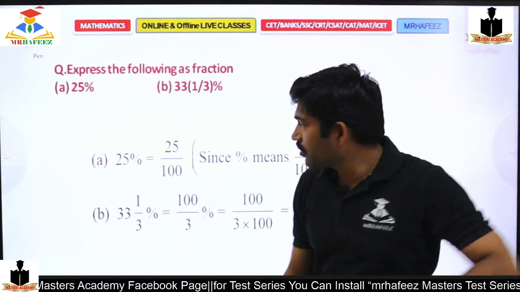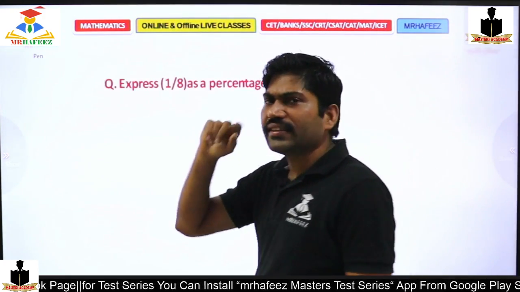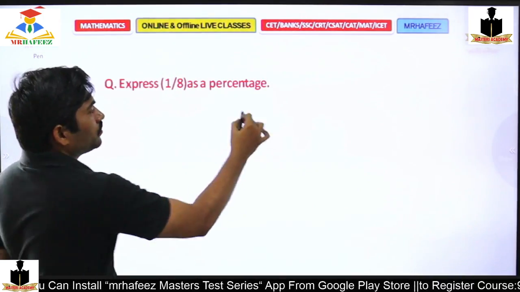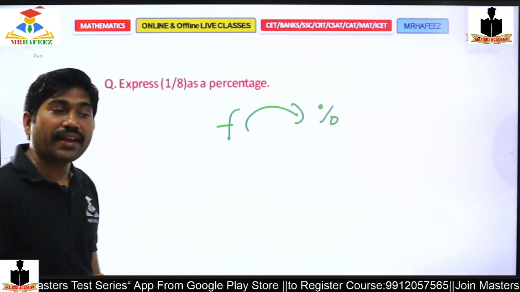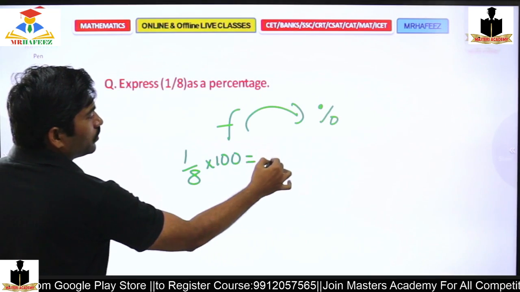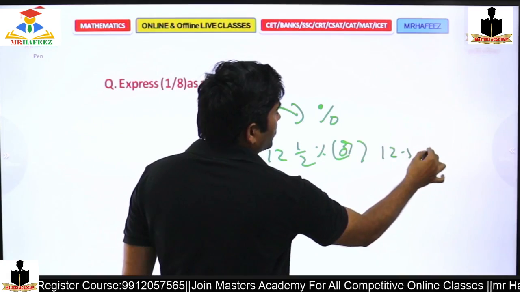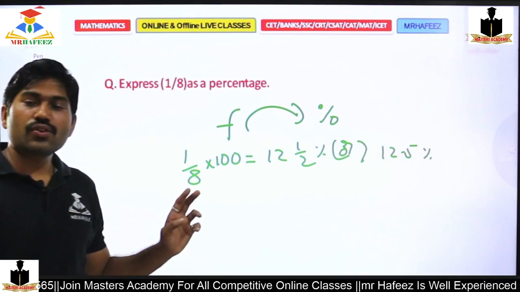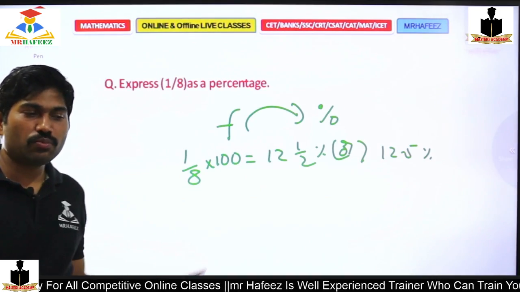Very good. So moving to the next. 1 by 8. Here the fraction is already provided to you. Fractions can be converted into percentage by just multiplying by 100. So 1 by 8 into 100 equals 12 1 by 2%, or 12.5%. Very, very simple question. Type C, I will move next.